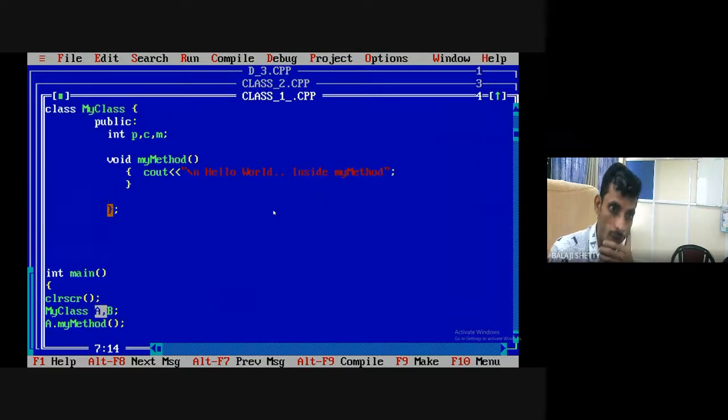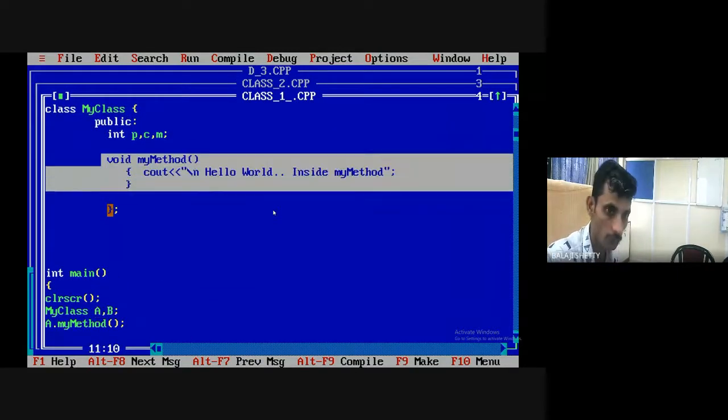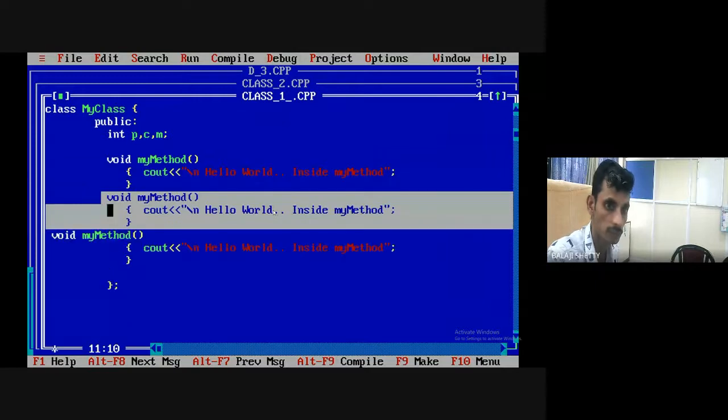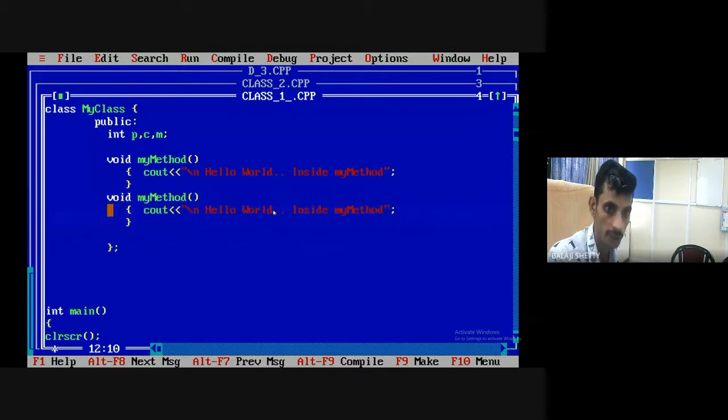Here I can define one more method. Again, I define one more method, method 2, with a message inside method 2.